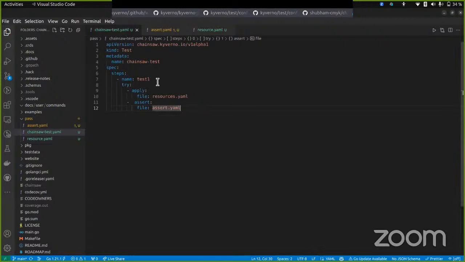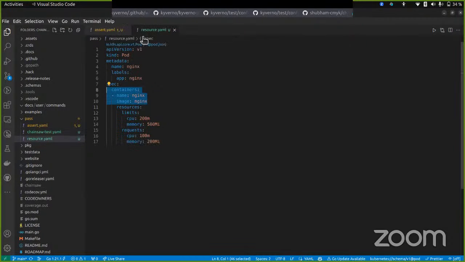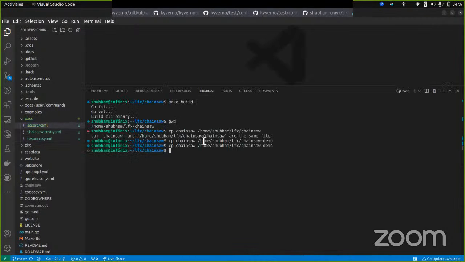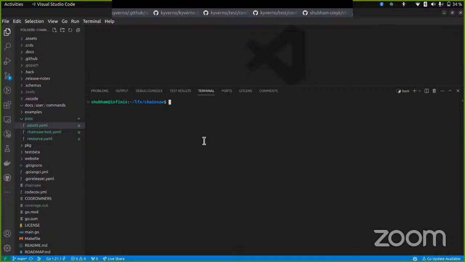We have a proper syntax for this, and okay. Now we can simply run our test, and this is just one of the simplest tests for chainsaw that we can write. So I think I could build chainsaw from the source code right now.